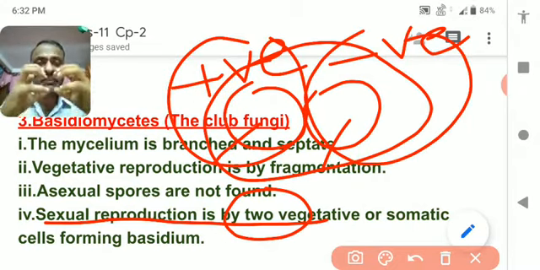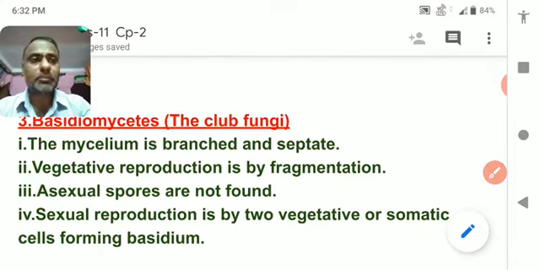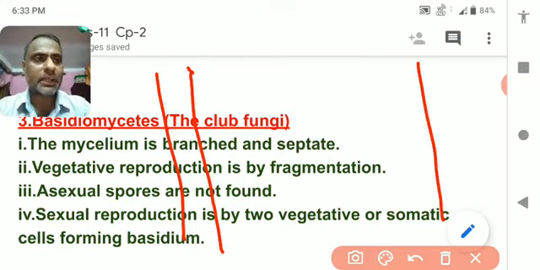Means the morphology of the two cells will be different, although they are somatic cells. Somatic cells means body cells. They have somatic cells, but the polarity of the somatic cells is different. Suppose it is a mycelium and it is another mycelium.